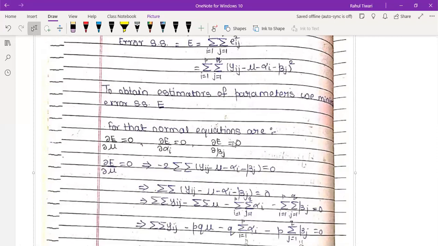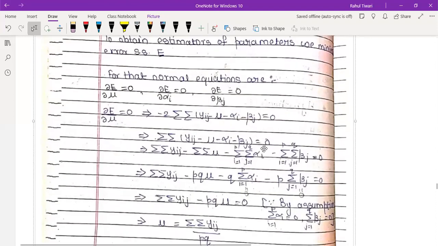So your differentiation is with respect to mu. If you just differentiate, what will you get? 2 times the whole thing. And equate with 0. And that minus 2, everything goes to the left hand side, right hand side becomes 0. So double summation y_ij minus mu minus alpha_i minus beta_j equals 0.